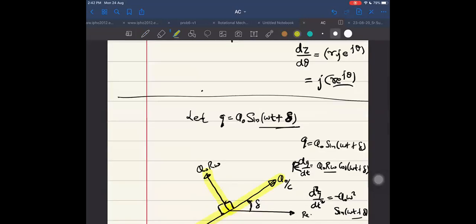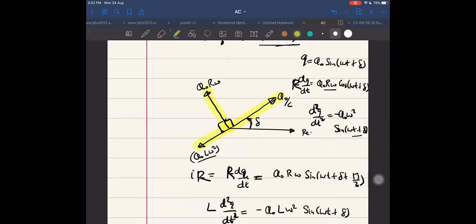So if I take the resultant, I can do one thing: this is subtracted from q by c, then on this side I will be getting q naught by c minus q naught into L into omega square.